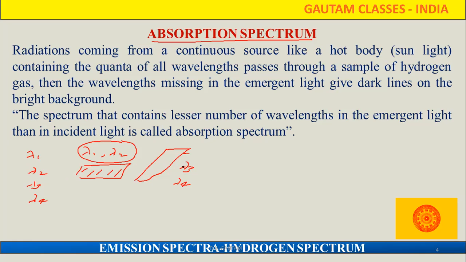After the absorption, the emergent light contains only two wavelengths. Such a spectrum is called the absorption spectrum. That means in the absorption spectrum, we get a smaller number of wavelengths than in the incident light.